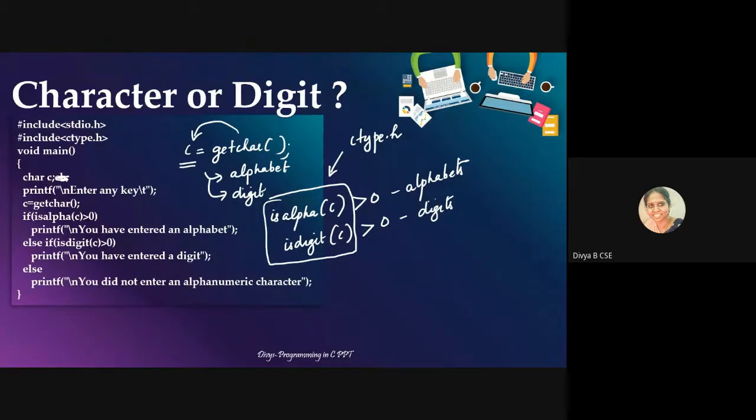If it is clear, okay, Anaga. What about others? Okay, so now do the program fast.